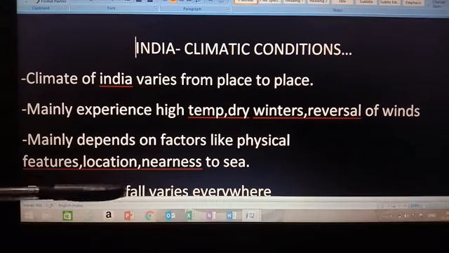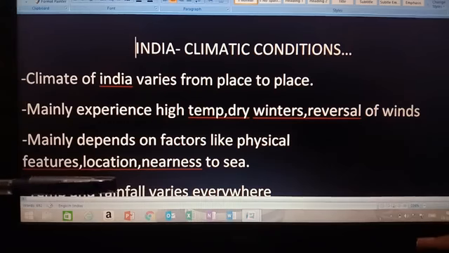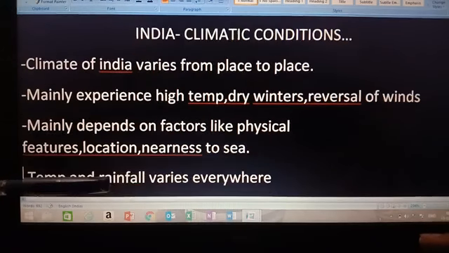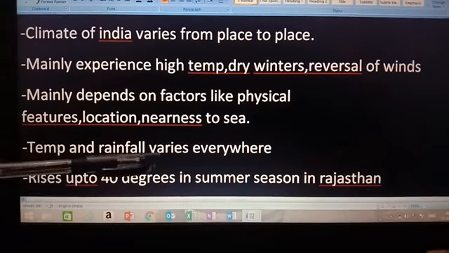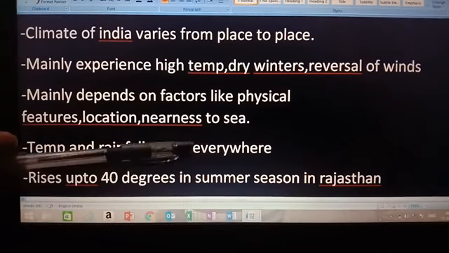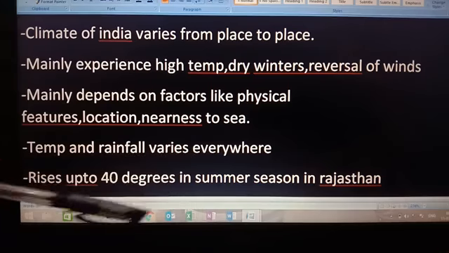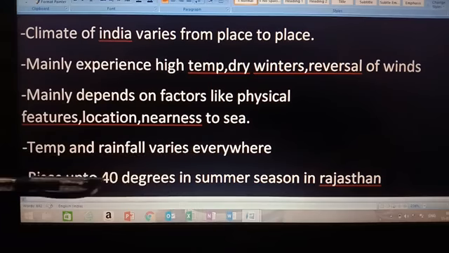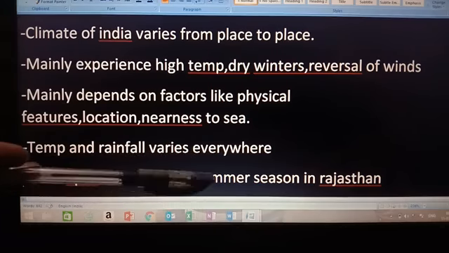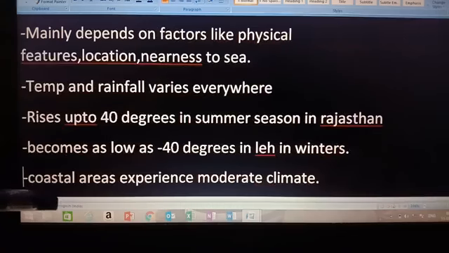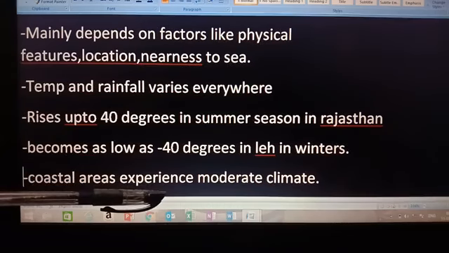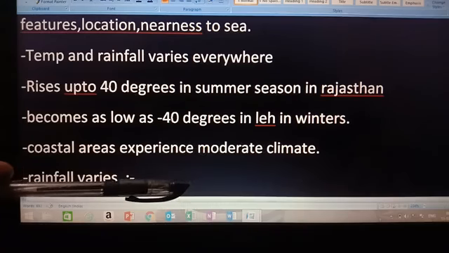Then temperature and rainfall varies on every place of India. The temperature rises up to 40 degrees in summer season in Rajasthan. Somewhere the temperature is above 40 degree and somewhere it becomes as low as minus 40 degree in Leh in winters. Okay. Then coastal areas experience moderate type of climate.